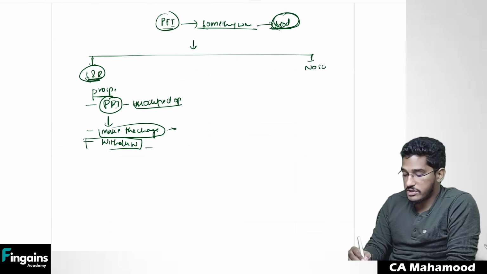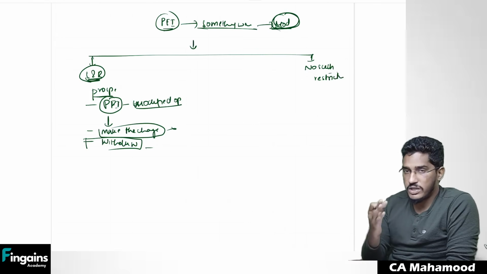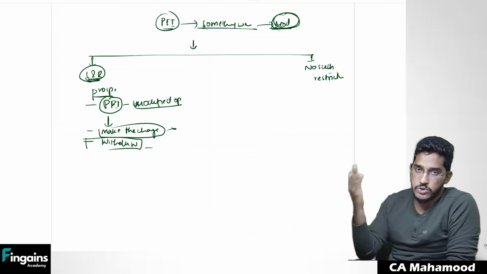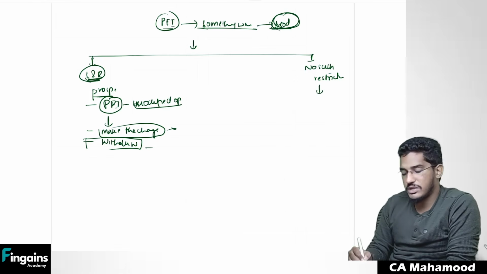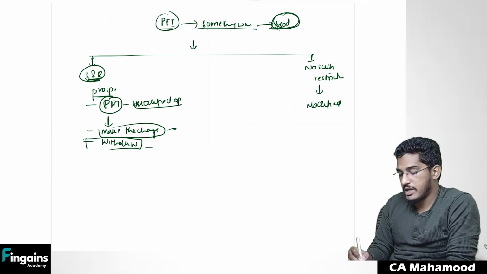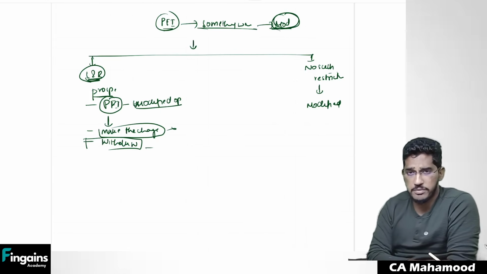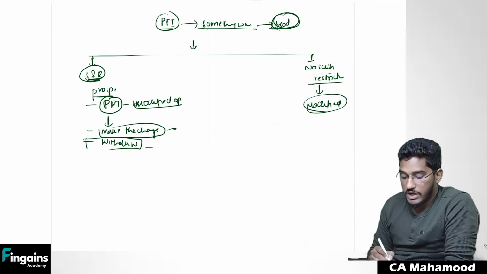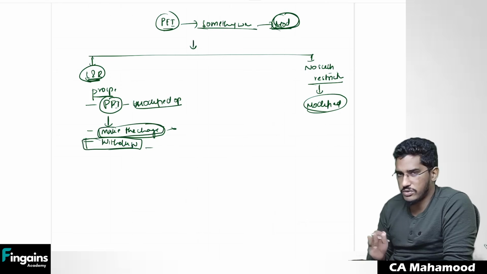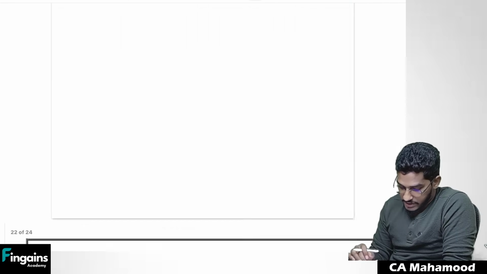However, if there is no such restriction, if law or regulation did not put any restriction that only pro forma financial information which contains an unmodified opinion should be included, and that which contains a modified opinion should not be included, then you can proceed ahead and give the modified opinion. Why? Because there is no restriction from the law against including that information. So if that restriction is not there, continue the audit and give the modified opinion. However, if that restriction is there, first give the opportunity for the management to make the changes. If they are not making the changes, withdraw, don't proceed with the audit and give the modified opinion. Understood? So this is regarding opinions.